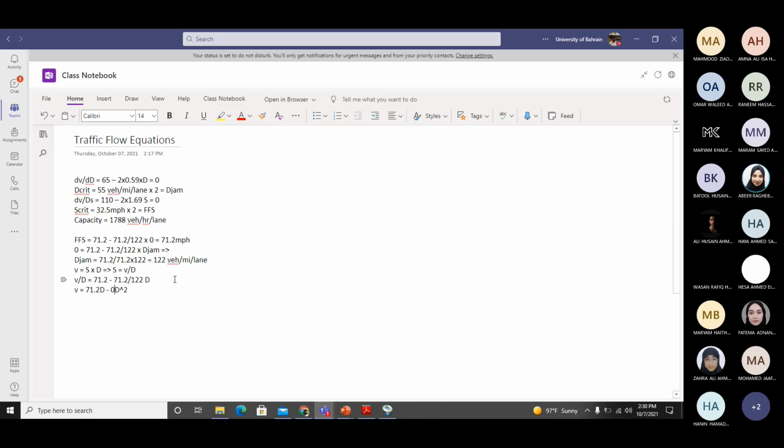So this is the relationship between flow and density.